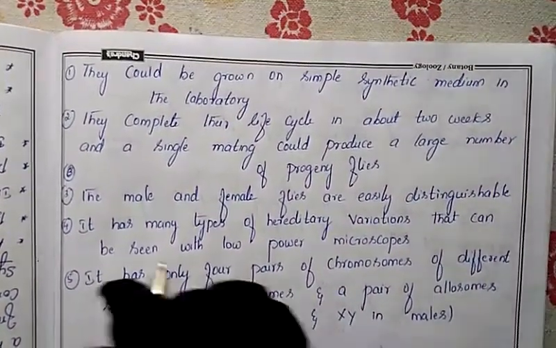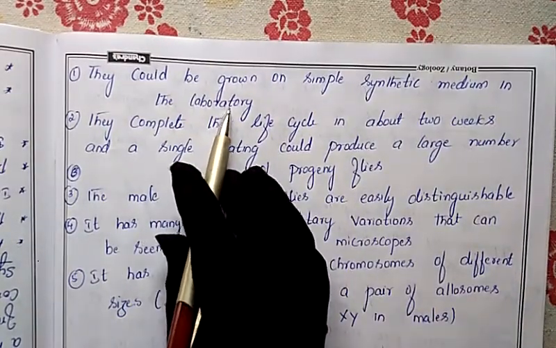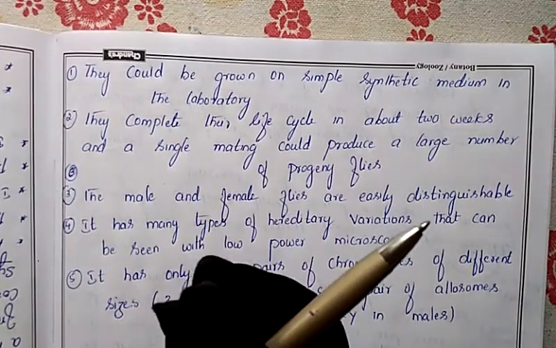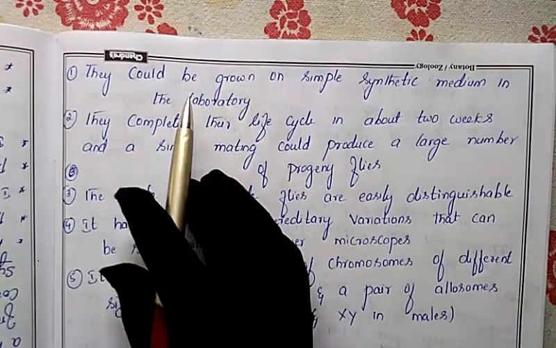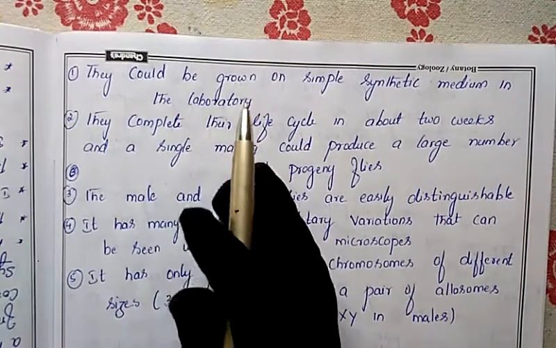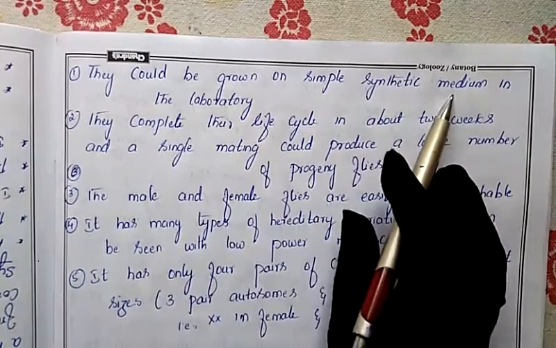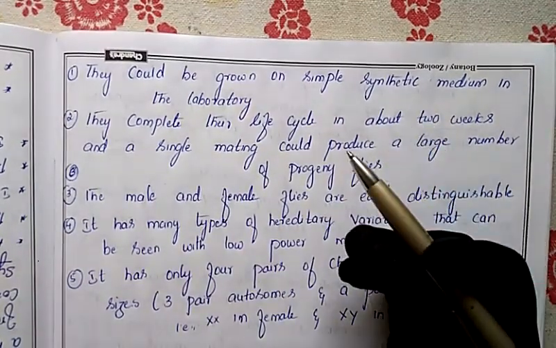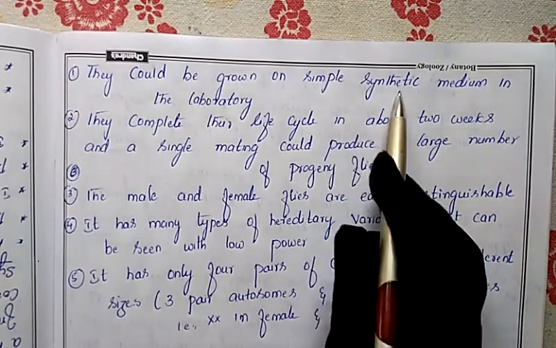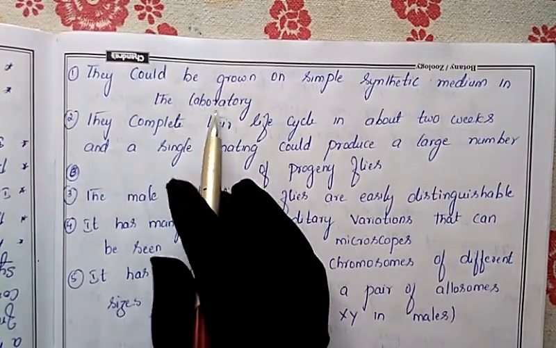First character: Drosophila can be grown on simple synthetic material in the laboratory. As I said, it is a fruit fly, just like a house fly, only bigger in size. So it can easily be grown in the laboratory, because if you want to grow any organism, they need food, they need simple synthetic material. With the help of simple synthetic material, Drosophila melanogaster can easily be grown in the laboratory. This is the first reason.